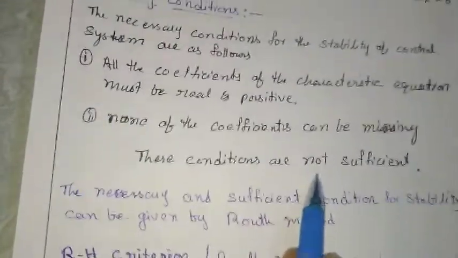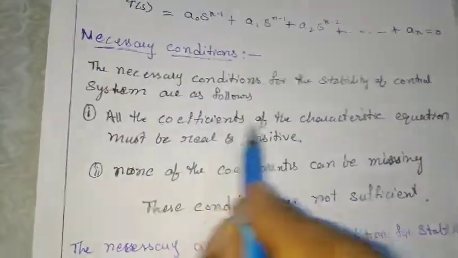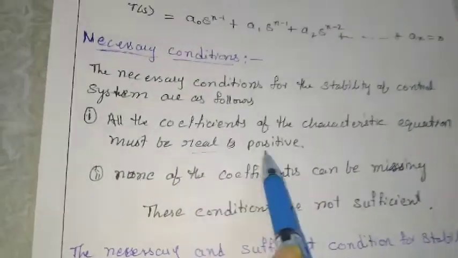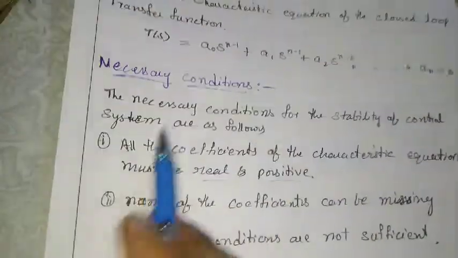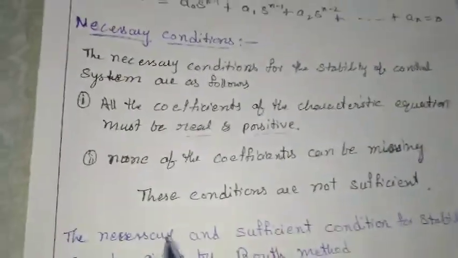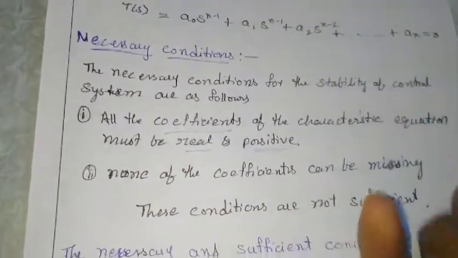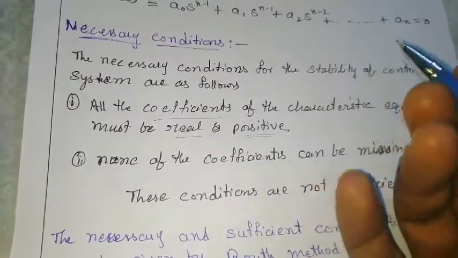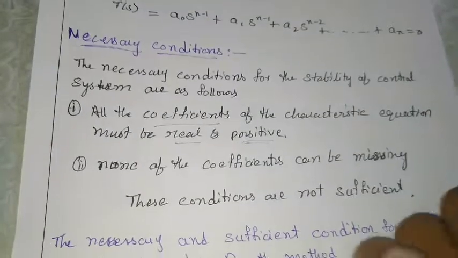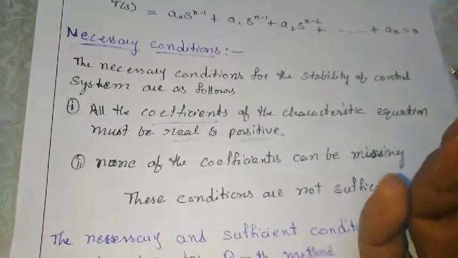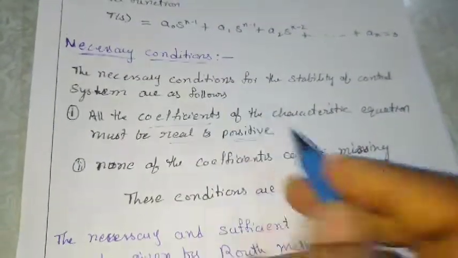These conditions are only necessary, not sufficient, because even if all the coefficients are positive, sometimes you may have roots with a positive real part on the right hand side of the S plane, and the system will become unstable. So these conditions are necessary but not sufficient.